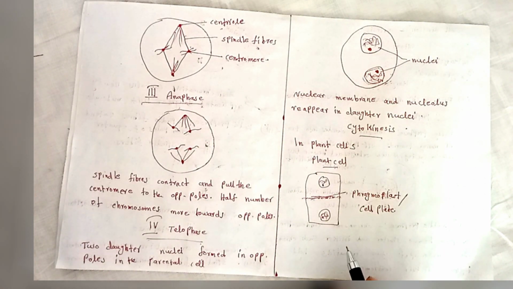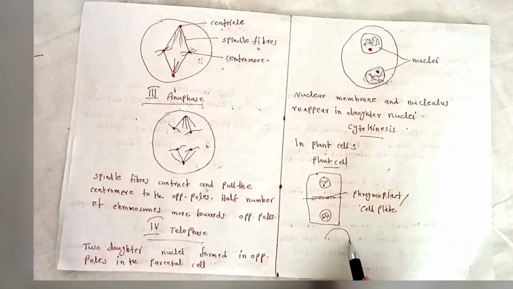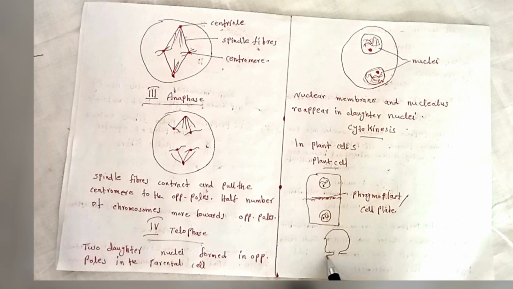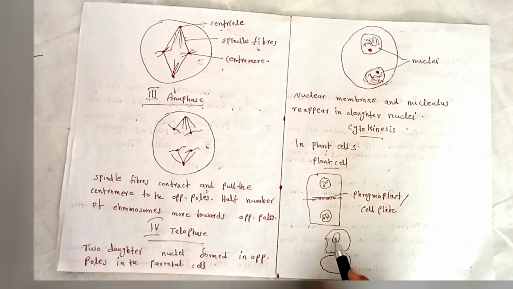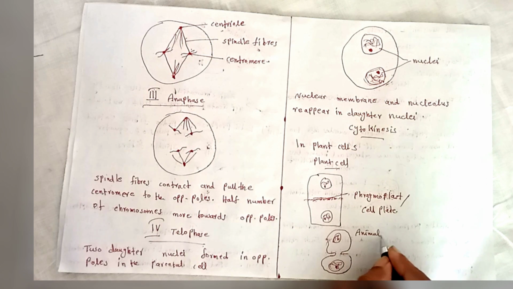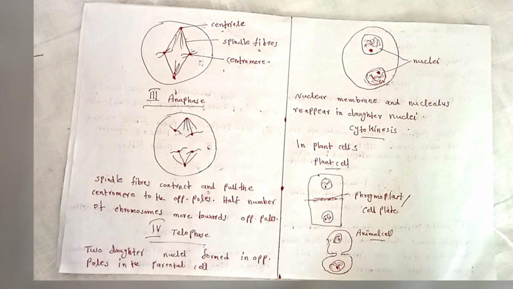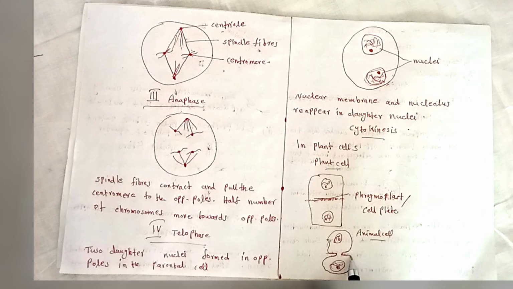In the case of animal cells, this is an animal cell. In the cytoplasmic division or cytokinesis of animal cells, invagination, that is, making a groove, of the plasma membrane proceeds from the periphery of the cell towards the interior.